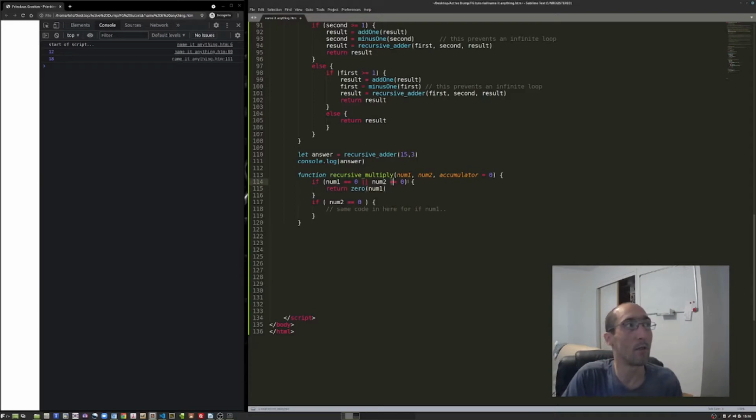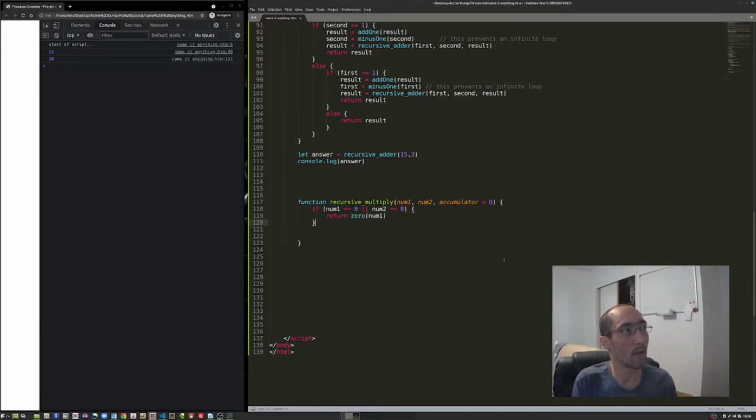So if num1 is 0 or num2 is 0, that is the first or the second number that we input when we call it. And remember, this is how we call it: you call the function name, open parentheses, and then you give it its arguments, or parameters, however you want to call it. I think within the function they call it a parameter, and if you're calling the function, they call it an argument. I'm not positive about that, but there is technically a difference between the names. But let's just give us some room here so that we don't confuse past code with new code.